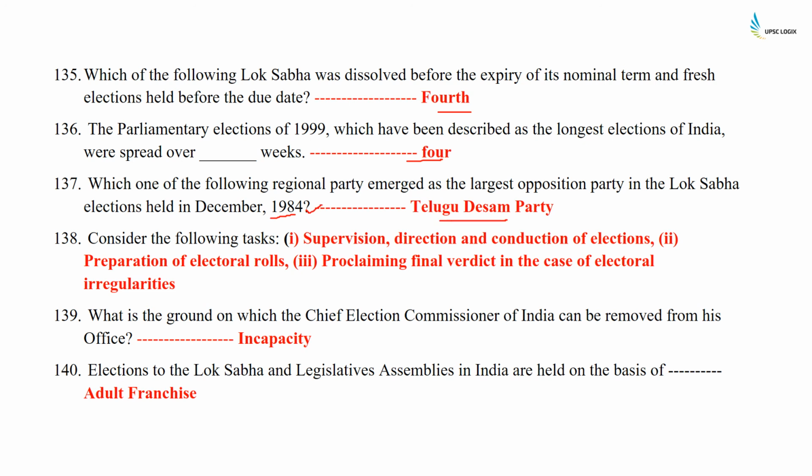Consider the following tasks: supervision, direction and conduction of elections, preparation of electoral rolls, proclaiming final verdict in the case of electoral irregularities. This is all jobs of the Election Commission. What is the ground on which Chief Election Commissioner of India can be removed from his office? It is incapacity. Election to the Lok Sabha and legislative assemblies in India are held on the basis of adult franchise.